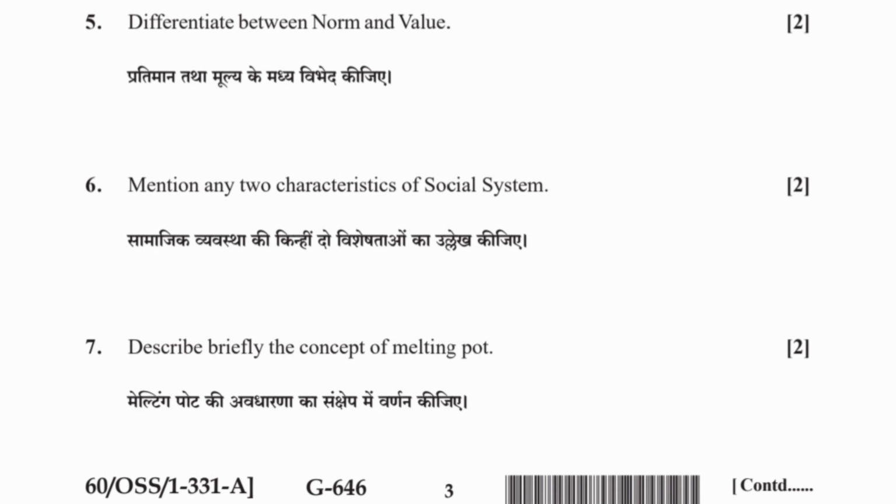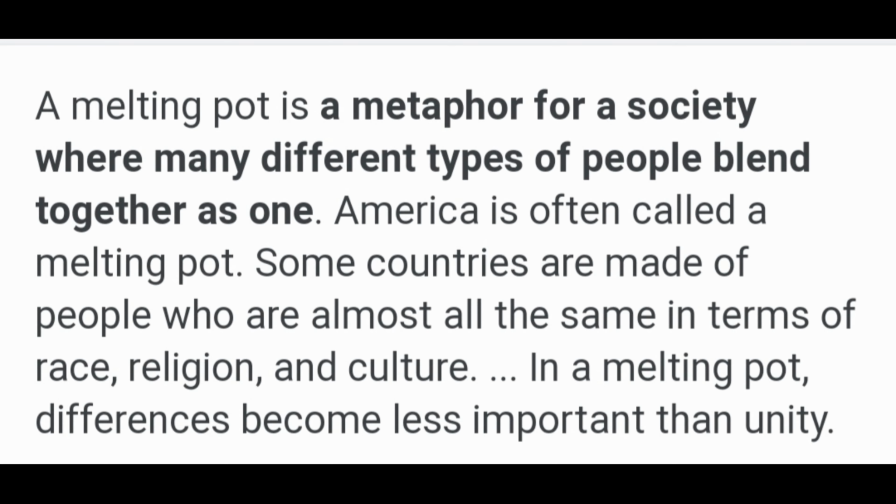7. Describe briefly the concept of melting pot. A melting pot is a metaphor for a society where many different types of people blend together as one. America is often called a melting pot. Some countries are made of people who are almost all the same in terms of race, religion, and culture. In a melting pot, differences become less important than unity.